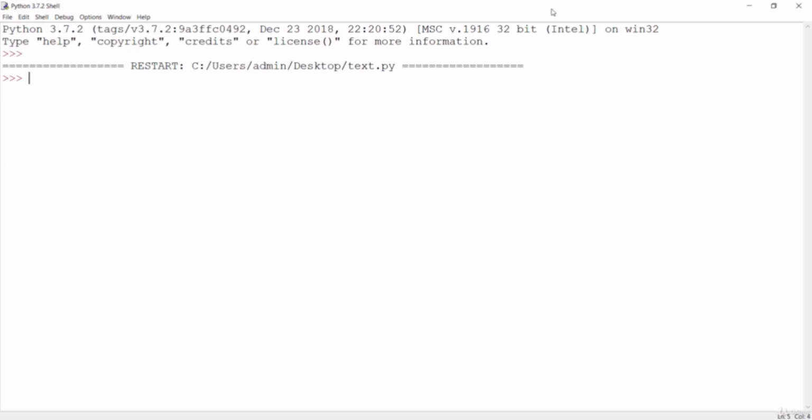Let's see some other functions. Let's say abc is a string, and let's call the islower method here. If you do this, obviously these characters are in lowercase, so it will return True. You can do similarly with isupper, and it is also going to give us True because that is in uppercase.